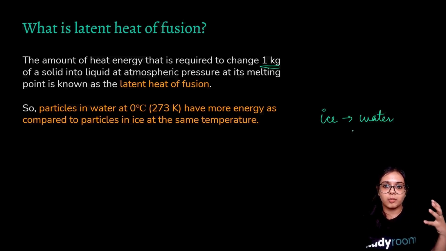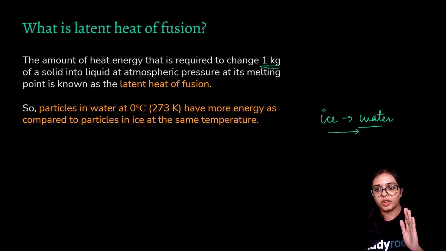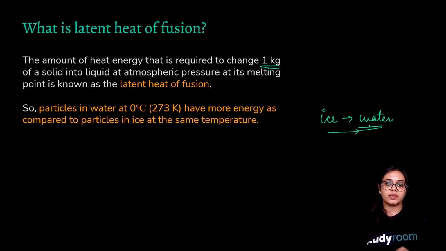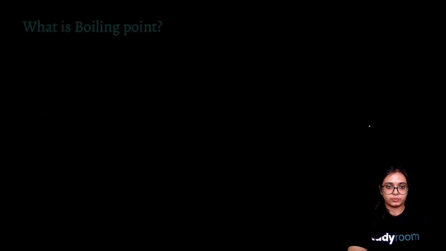That means a certain amount of energy is also being attributed towards the particles. Since they are in a transitioning phase, particles in water at 0 degrees Celsius have more energy as compared to particles of ice at the same temperature.